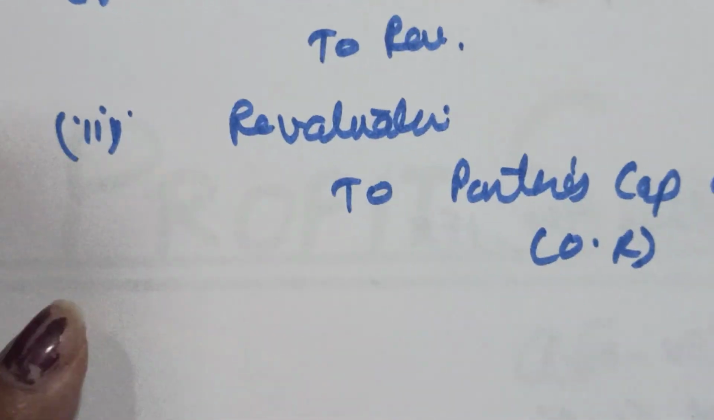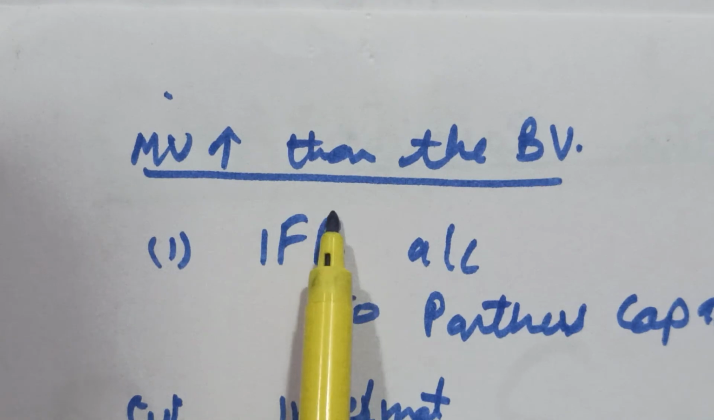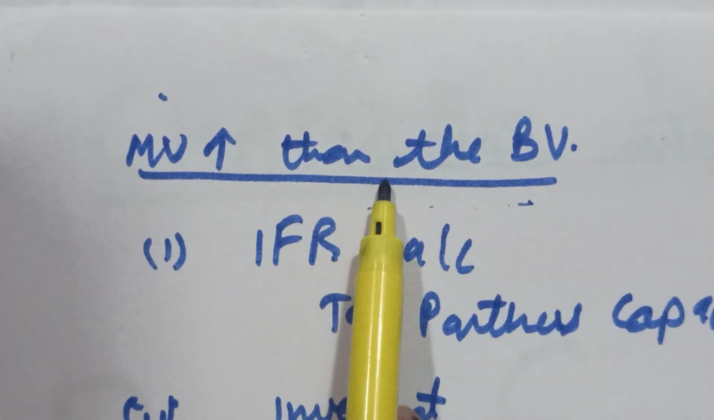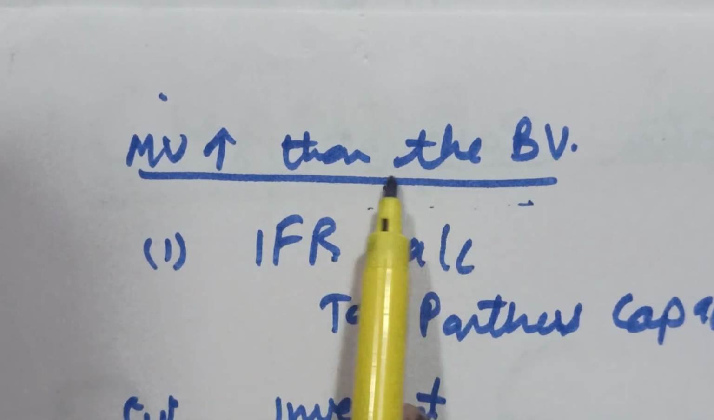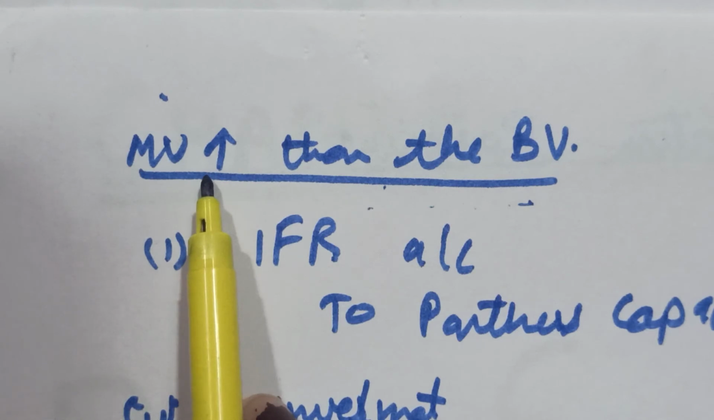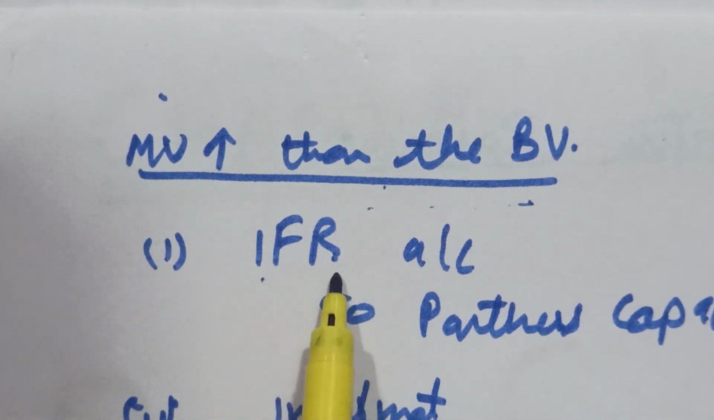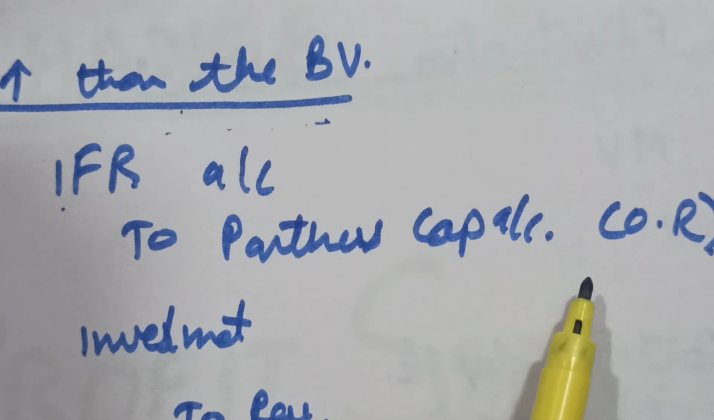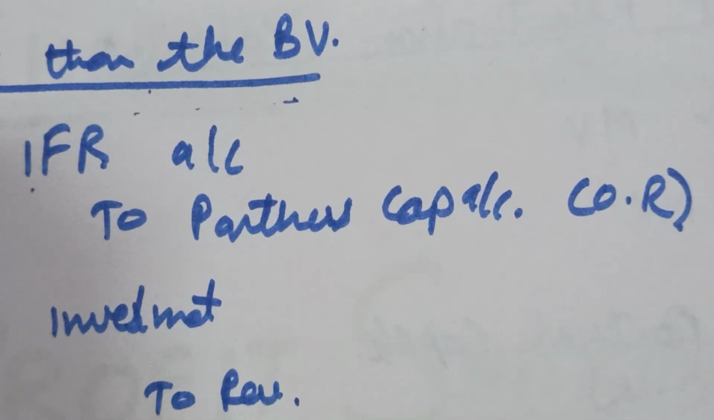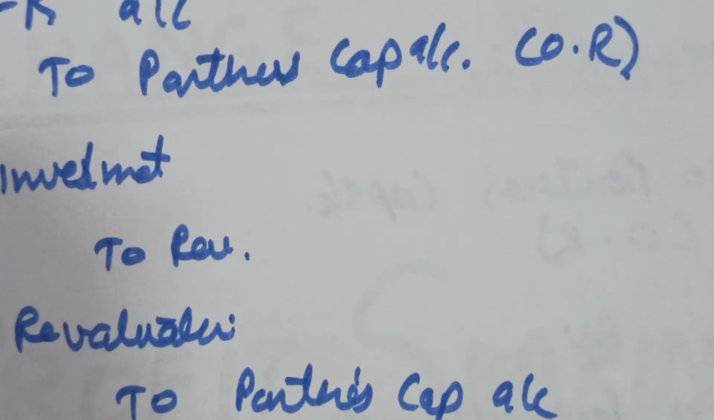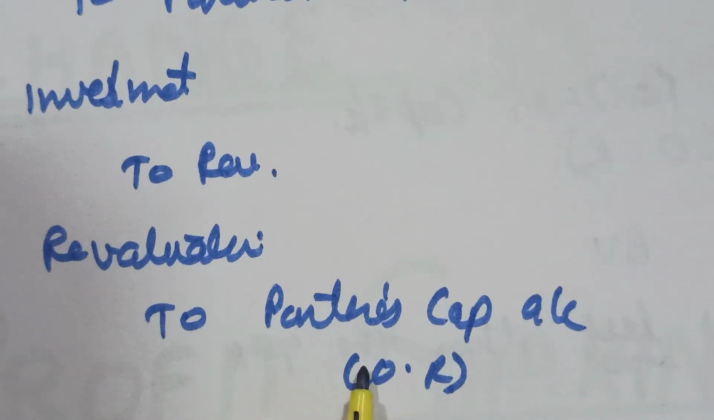Then the next thing we did: if the market value of investments is more than the book value of investments, that means there is a profit to us. What we had invested, now the market value of that is more. So investment fluctuation reserve to partners capital account in the old ratio. We will distribute all in the old ratio. Investments to revaluation, whatever is the difference in the value, and revaluation account to partners capital account.